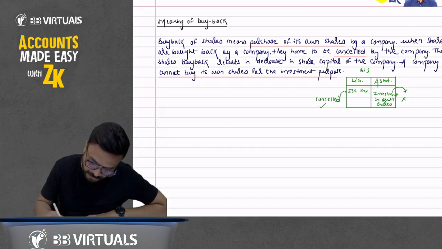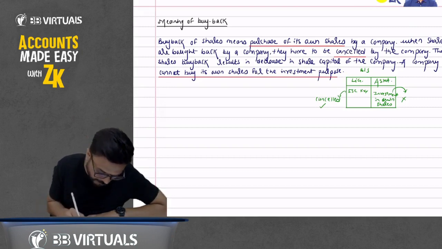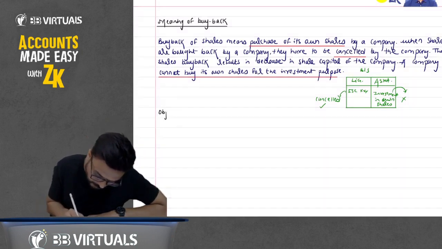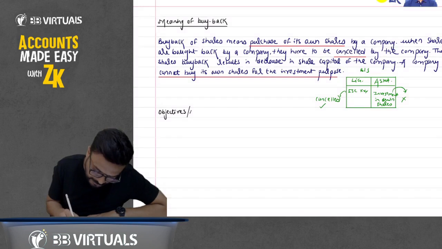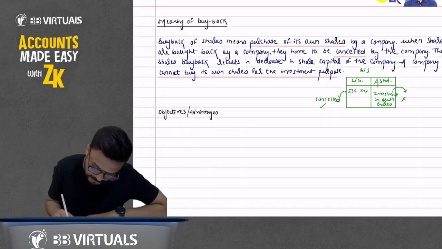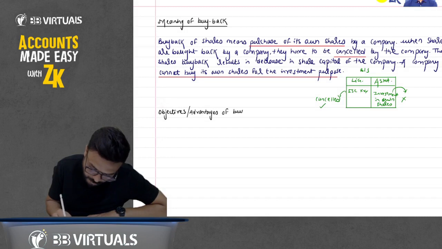Now, second point here: objectives, or you can say advantages, of buyback of shares.